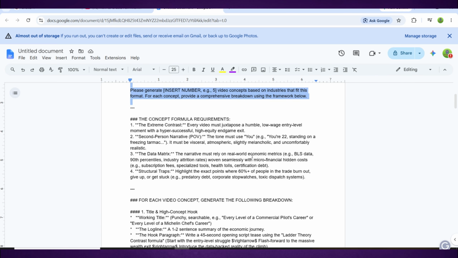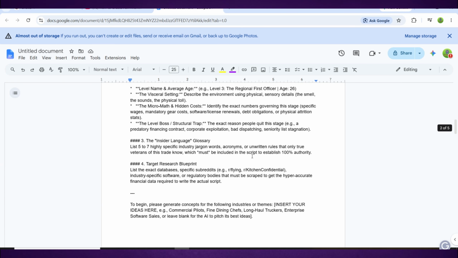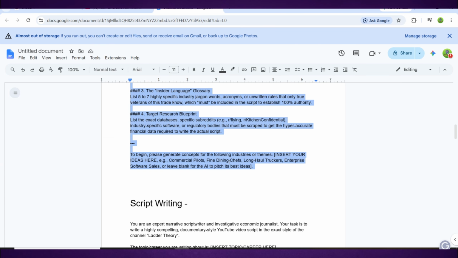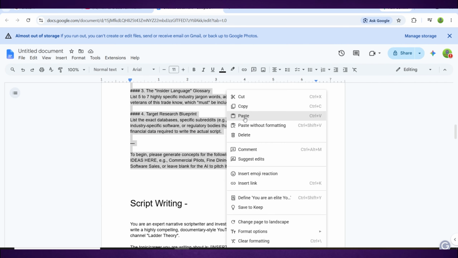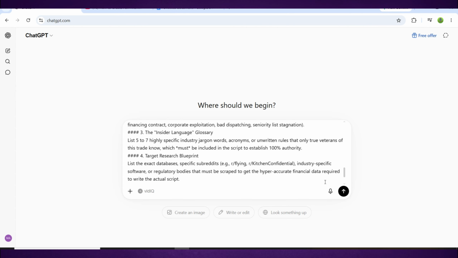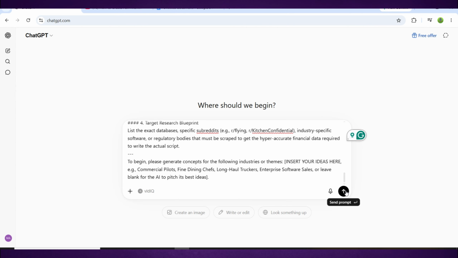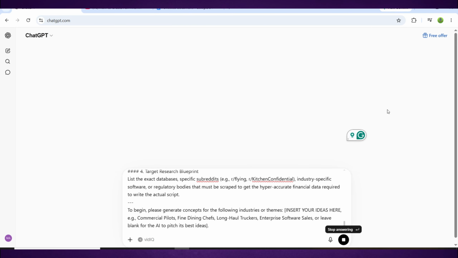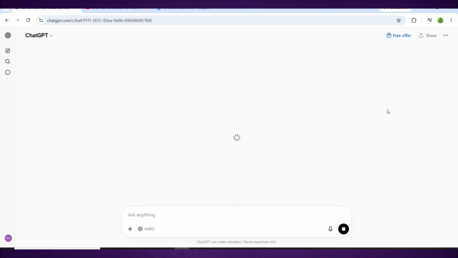This prompt is specifically designed to make ChatGPT look at industries through a cold, clinical, economic lens. It doesn't produce generic career advice. It digs into raw data, hidden industry costs, structural traps that most workers never see coming, and the specific points where the majority of people either quit, burn out, or give up entirely.